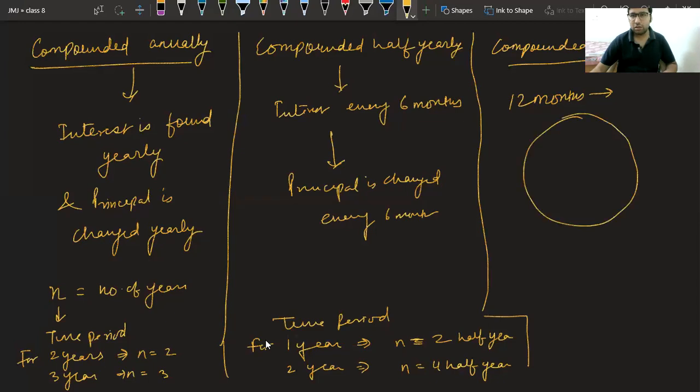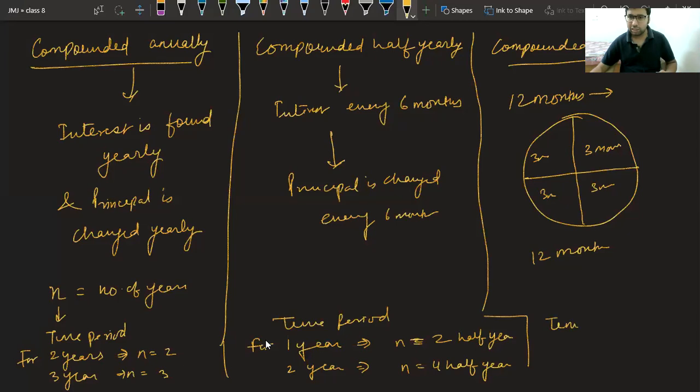Try to understand. We know it is a circle. This is a semicircle. So if you have 12 months, this is 6 months, and this is 6 months. But if you have a quarter circle like this, and you have 12 months, then in one quarter you will have 3 months, 3 months, 3 months, and 3 months. So you can say in 1 year there are 4 quarter years.